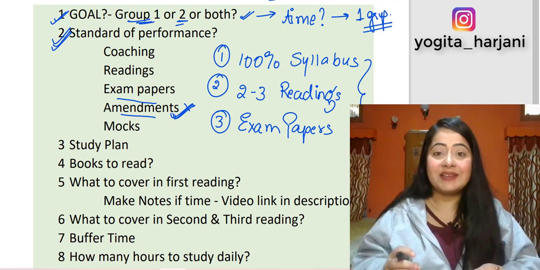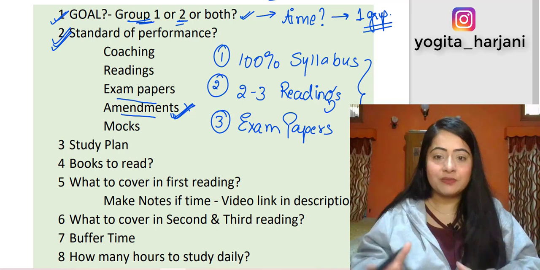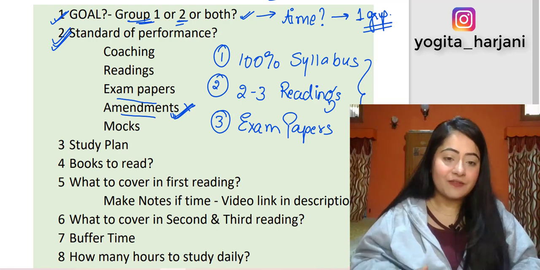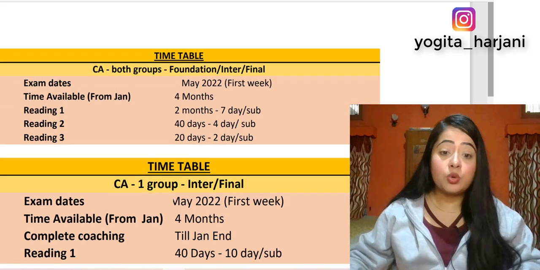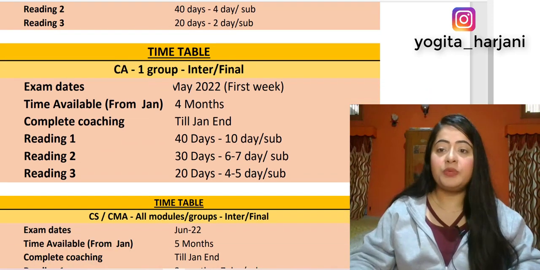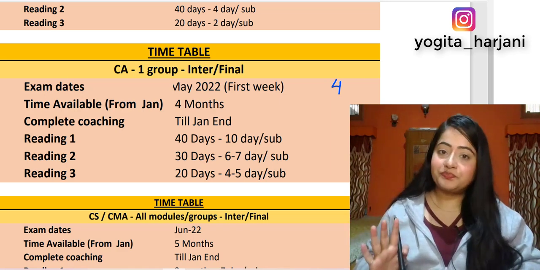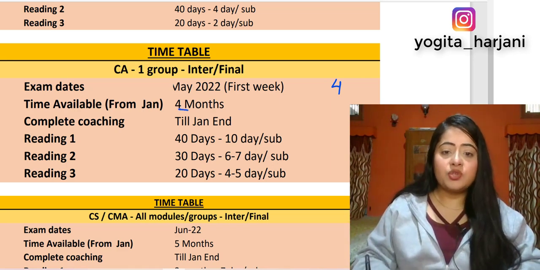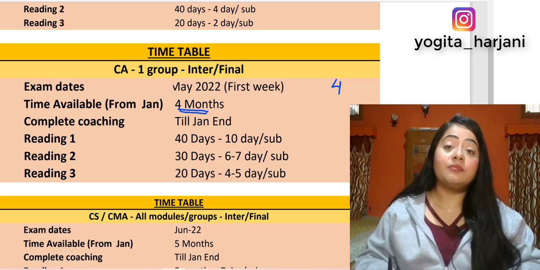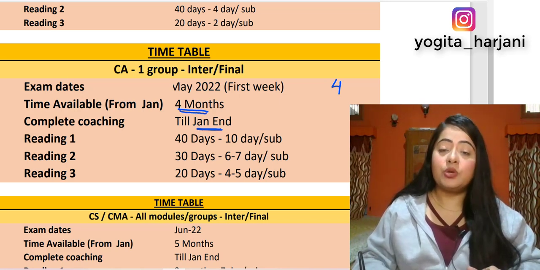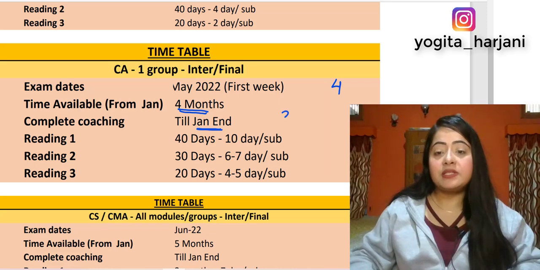Now let's just quickly make a study plan. Okay, how we are going to actually complete all of this in the limited time period that we have. So first, let's talk about CA students who are giving one group. Okay, so one group means you have 4 subjects. Now here we are standing right now in January. So you have January, February, March, and April. 4 months you have. Okay, so if you have any coaching, then try to complete the coaching by the end of January. Okay, then after that you will still have 3 months remaining.